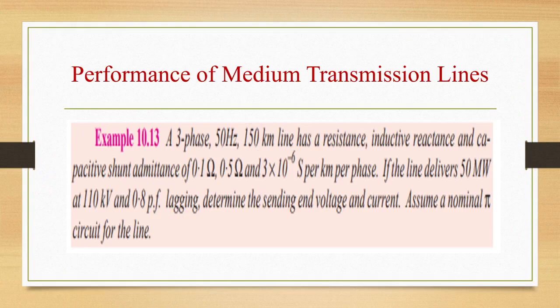Let us see the numerical. A 3-phase 50 Hz 150 km line has a resistance, inductive reactance and capacitive shunt admittance of 0.1 ohms, 0.5 ohms and 3 into 10 power minus 6 Siemens per kilometer per phase. If the line delivers 50 megawatt at 110 kilovolt and 0.8 power factor lagging, determine the sending end voltage and current. Assume a nominal pi circuit for the line.